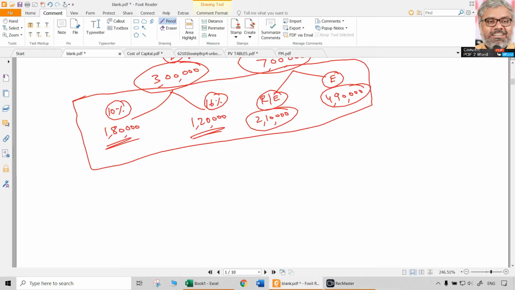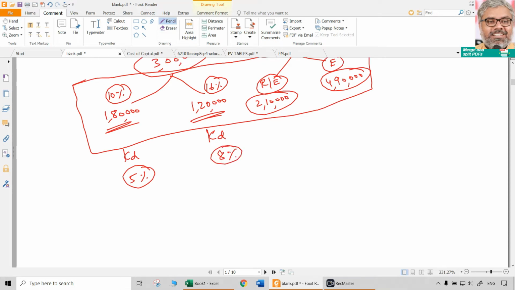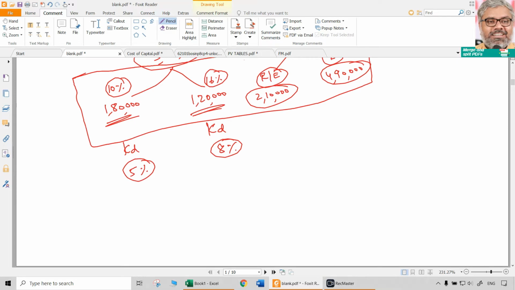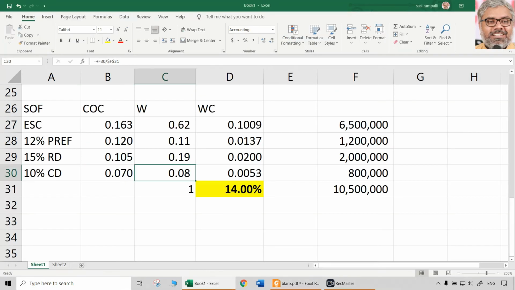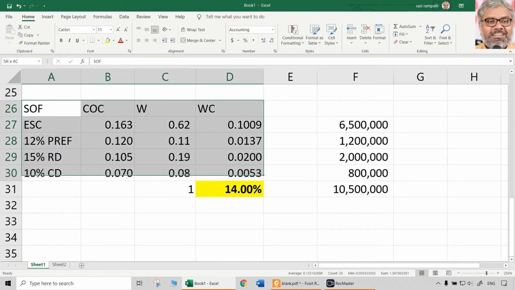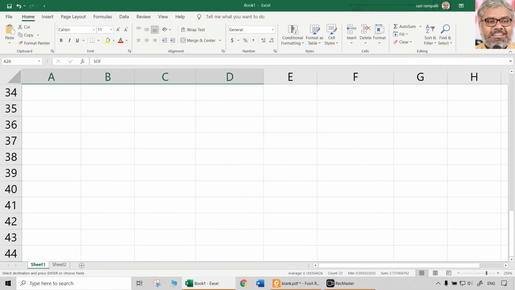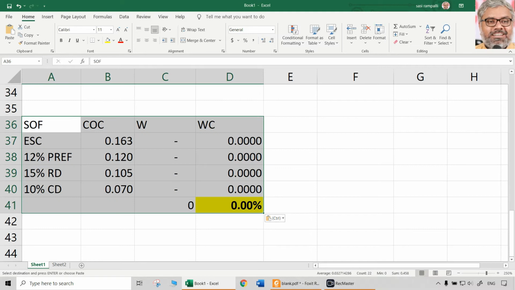Easily we can say the cost of debt for this 1,80,000 will be 5% because 50% is the tax rate. The cost of debt here will be 8%. Now, what is going to be the average cost of only additional debt? So we are calculating a mini weighted average cost of capital, not exactly, but a kind of similar to that. Only debt we are talking about.